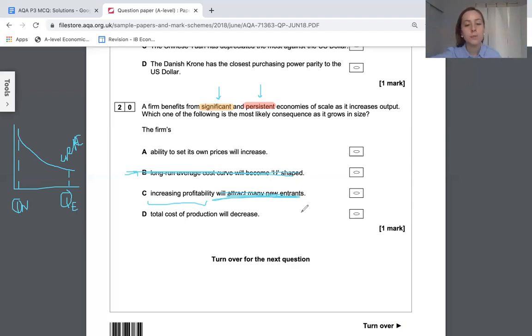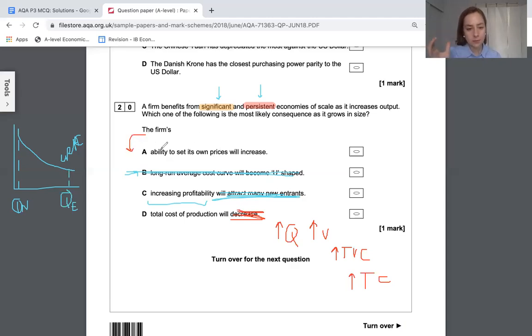Total cost of production will increase. No, it says decrease. You can't decrease your costs. If you produce more, you always have to buy more variable resources. So your costs always increase, your total variable costs always increase, meaning your total costs always increase. That is the wrong way around. That's wrong. That's going to increase.